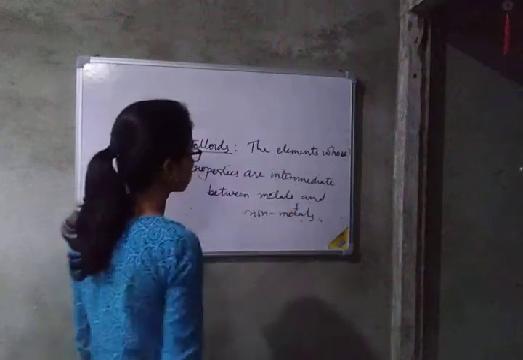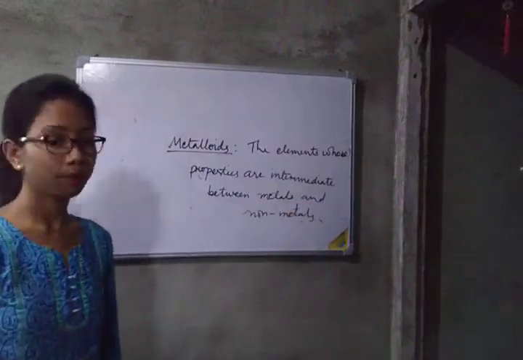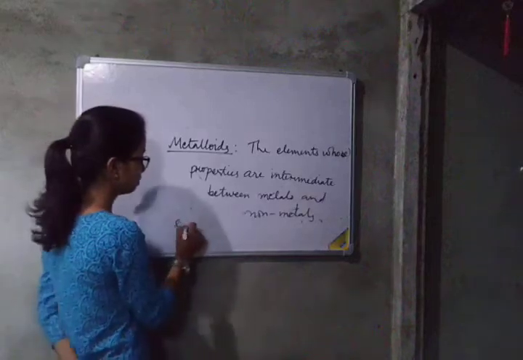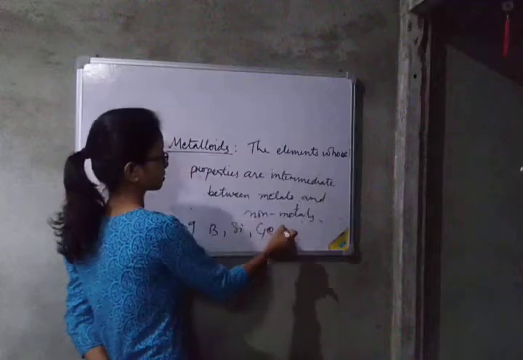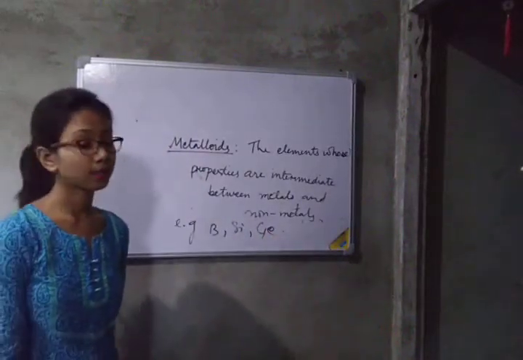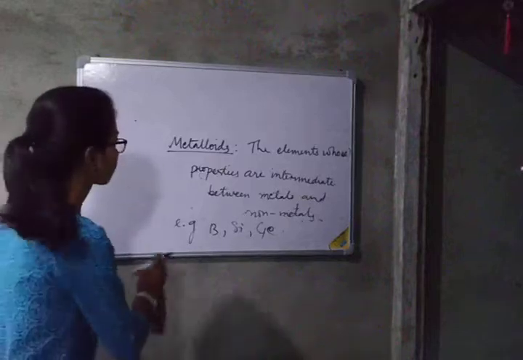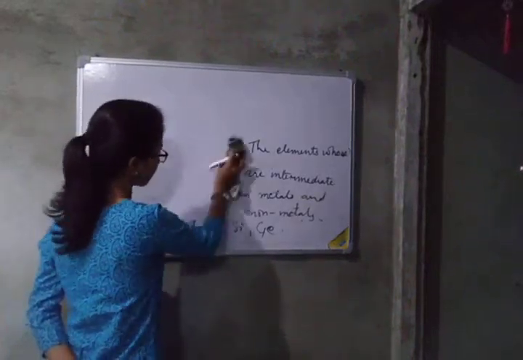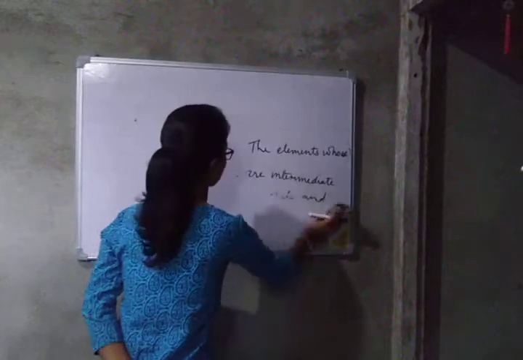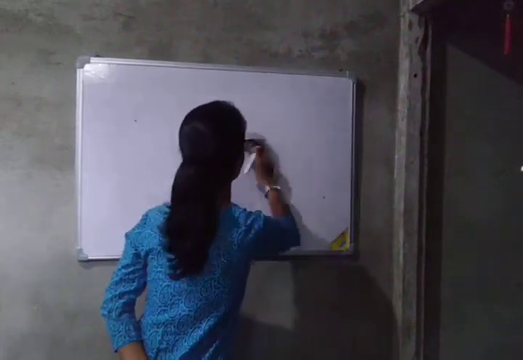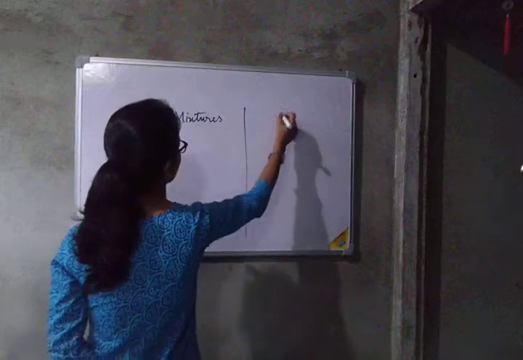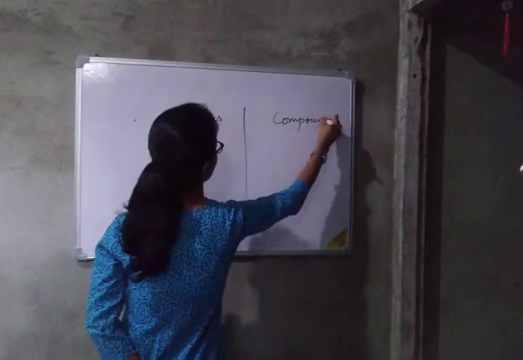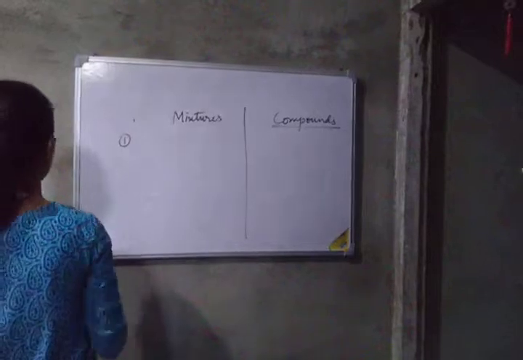What are metalloids? Metalloids are those elements whose properties are intermediate between metals and non-metals. Example: boron, silicon, germanium, etc. So these are some of the examples of metalloids. Okay. Now we will discuss the last portion, that is the difference between mixtures and compounds. You see, what is a mixture?